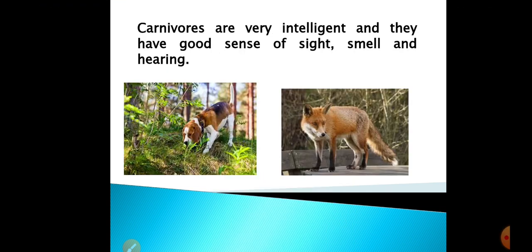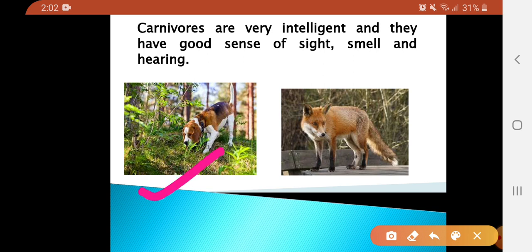Another characteristic of a carnivore is that they are very intelligent. They have very good sense of sight, smell and hearing. We can see here the picture of a dog. It has very good sense of smell. Another picture is of a fox, and it has very good sense of sight to catch its prey.